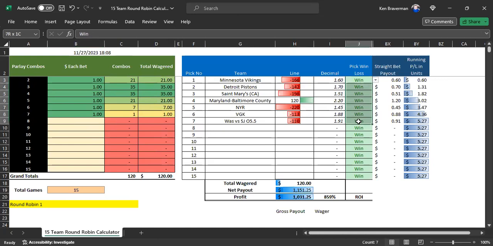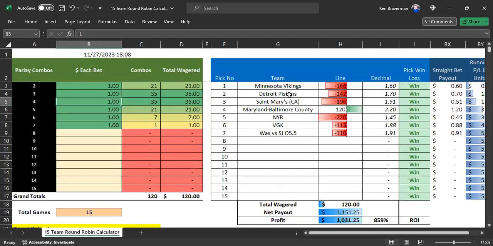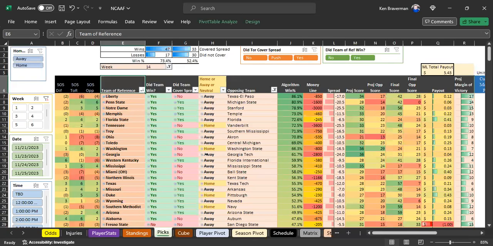It's good to run simulations in here to figure out where the sweet spot is when playing round robins. And I found that it's about the 4s when you have something like 7 picks. So this is the best of the best coming out of the algorithms today. And of course, college football just had a good day by the odds and a good day in the algorithm as well. That was where the money was to be made over the weekend for sure.